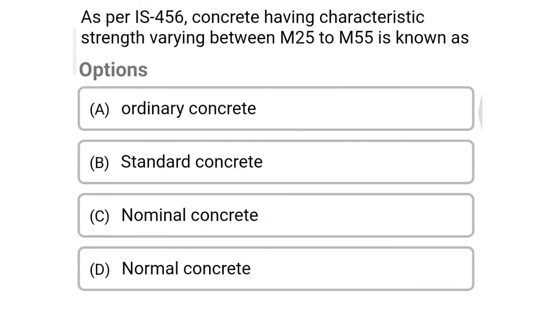So next question, as per IS 456, concrete having characteristic strength varying between M25 to M55 is known as option A ordinary concrete, option B standard concrete, option C nominal concrete, option D normal concrete. So the correct answer is option B standard concrete.